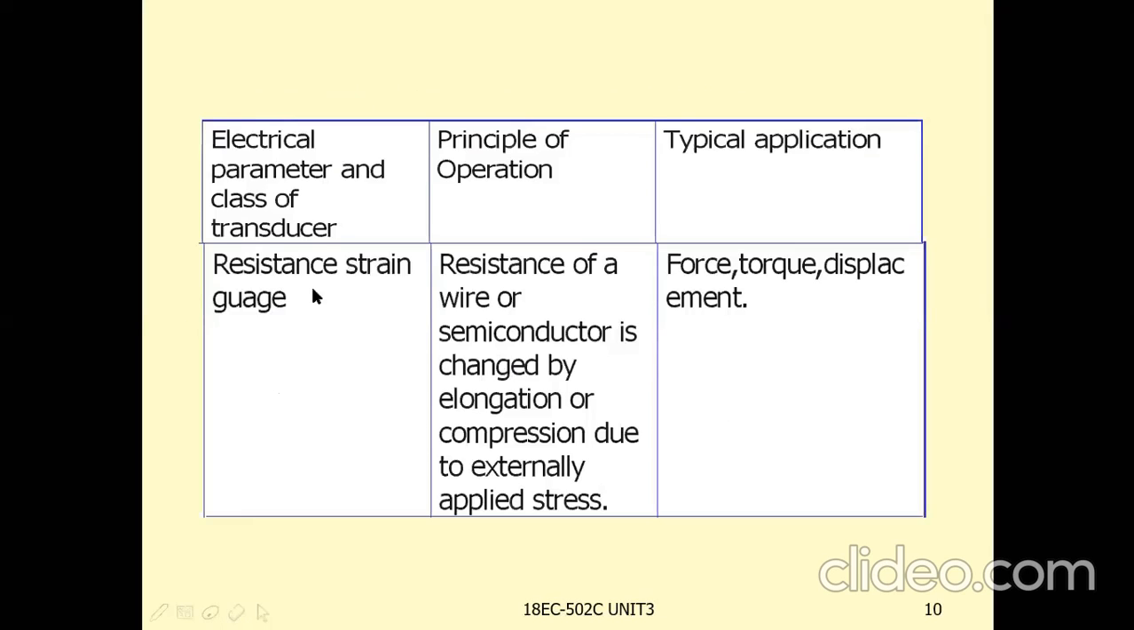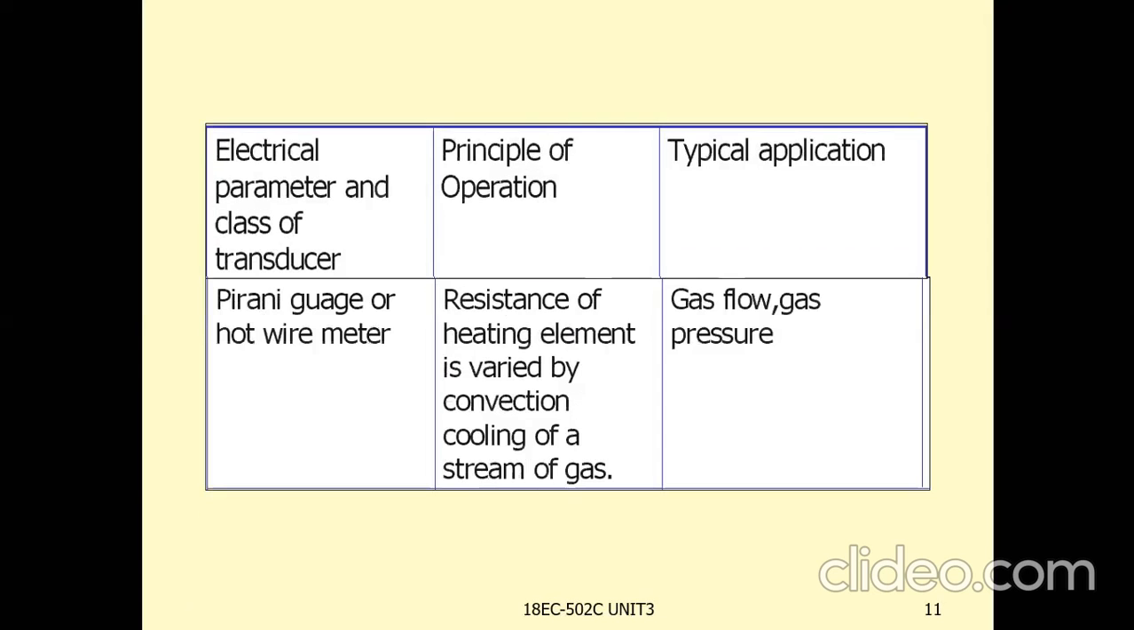Strain gauge. With the strain gauge, due to the externally applied stress, the wire may be compressed or elongated. This is the principle of the strain gauge, and the applications of the strain gauge are force, torque, displacement. To measure force, torque, displacement, this strain gauge can be used.